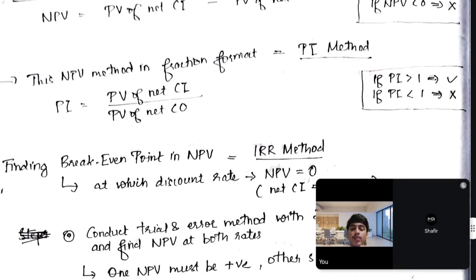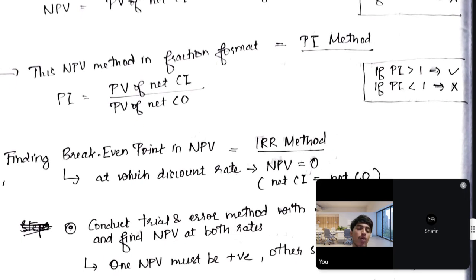In a fraction, if inflows are greater than outflows, we know it's a profit. When we write it in a fraction, if the numerator is greater than the denominator, when we work it out on the calculator, we will get 1 point something. It is always greater than 1. If the numerator is more than the denominator, surely the answer will be greater than 1. That's the indicator. So if the PI is greater than 1, it means profit. Inflows are greater than outflows, so we'll accept it.